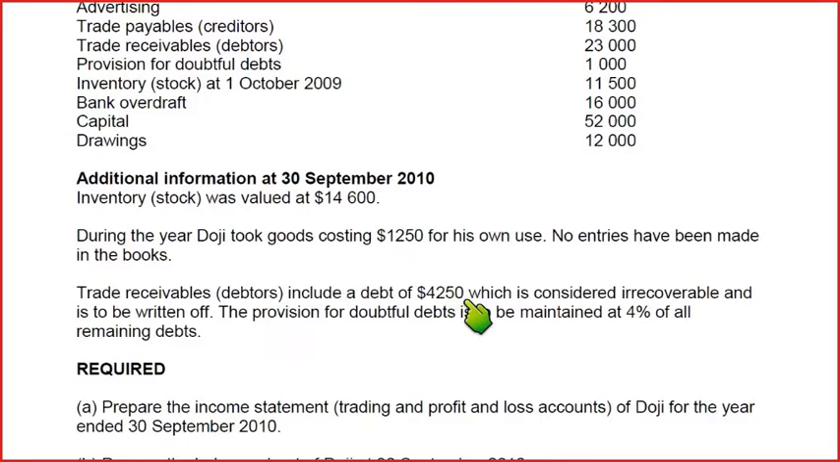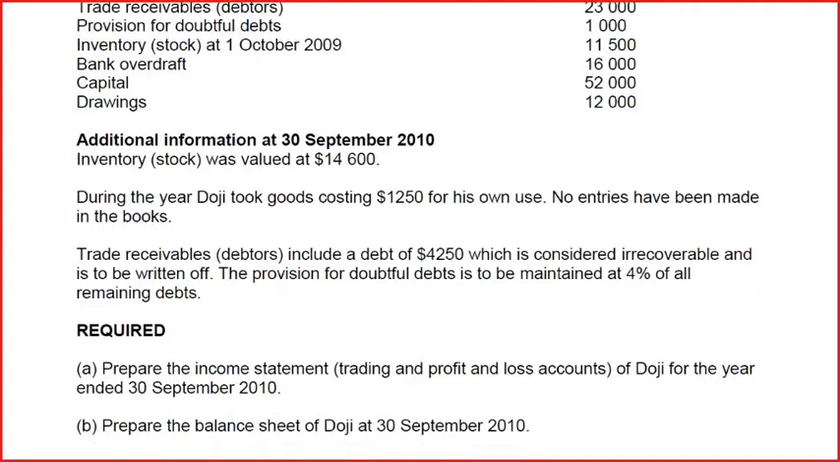So bad debt should be debited and trade receivable will be credited, and after that we need to apply a percentage of 4% for provision for doubtful debt. We'll be discussing this in the later part of the question. Now basically beta, there are two requirements. We need to make an income statement, which was known as trading and profit and loss account previously, but the newer name is income statement. We need to make the income statement for 30 September 2010, and we need to make a balance sheet. Balance sheet again is an older name. The newer name that we'll be using in an examination question is statement of financial position.